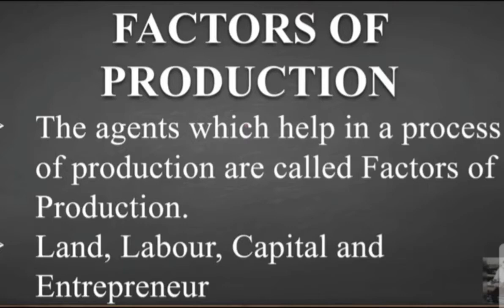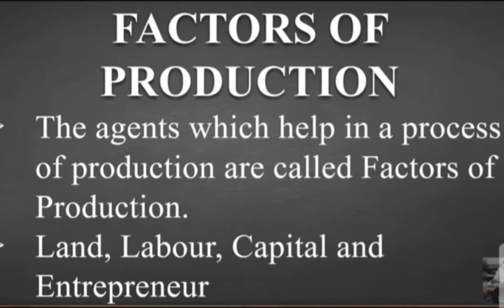In the first part, we covered topics like price and value, in that use value, exchange value, the relationship between use value and exchange value, then goods and services and the various types of goods.